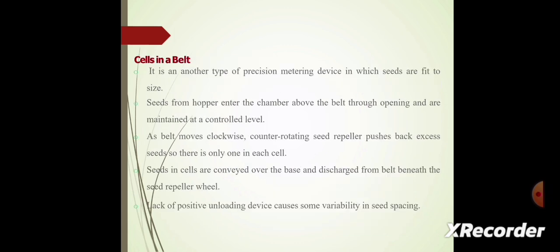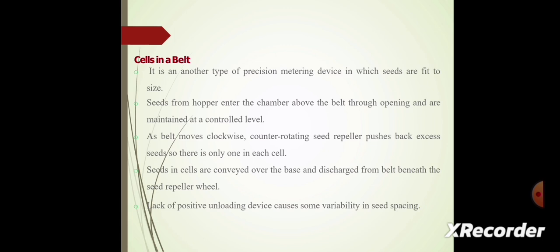Next, we see the cells in a belt type. It is another type of precision metering device in which seeds are fit into the cells. Seeds from the hopper enter the chamber above the belt through an opening and are maintained at a controlled level.